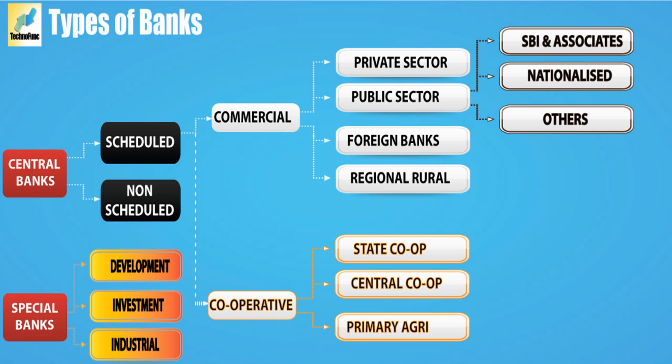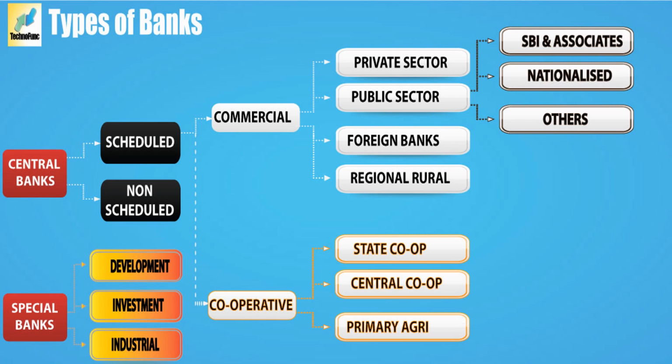See, the meaning is almost the same. SBI, State Bank of India, we call a public sector bank. In a nationalized bank, ownership is also held with the government. So public sector banks and nationalized banks are both under the control of the government. Ownership is under the control of the government.